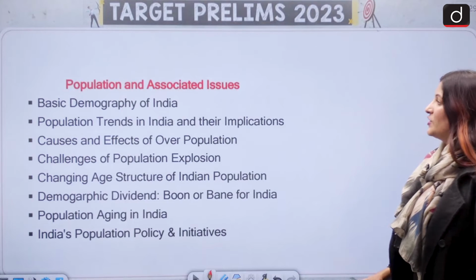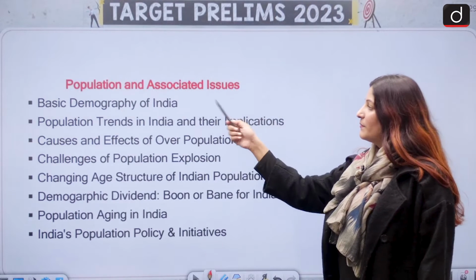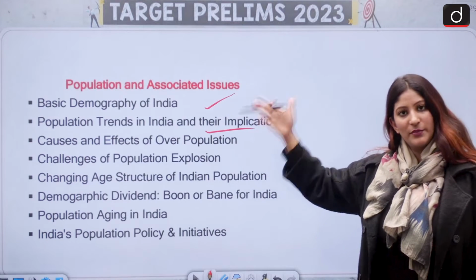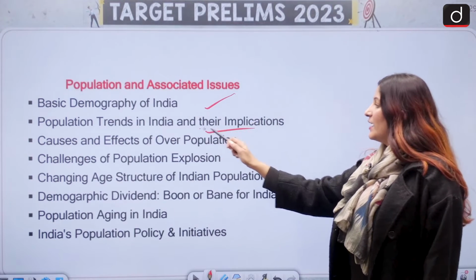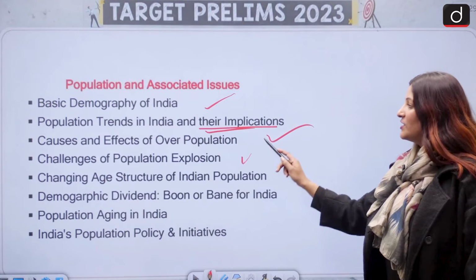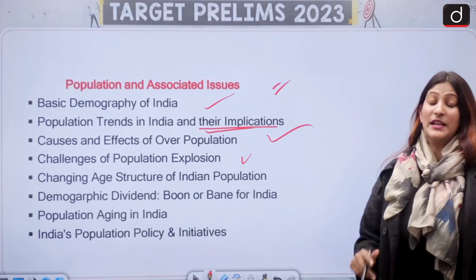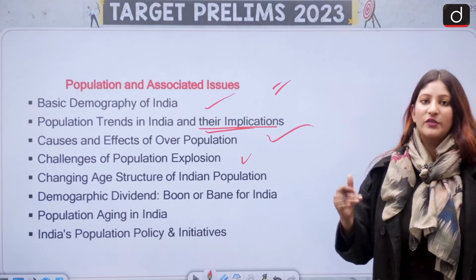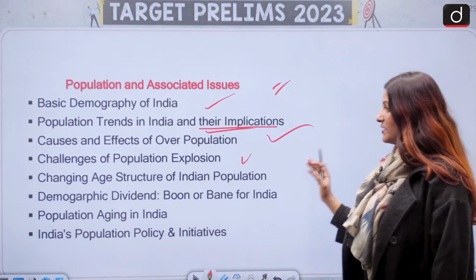Then we have population and associated issues, basic demography of India, population trend. Now this is important from pre and mains both. Population trend in India and implication. What are the causes and side effects of it? Challenges in population. This is going to be very important because population bill has been in the news for quite some time now. So important it is.